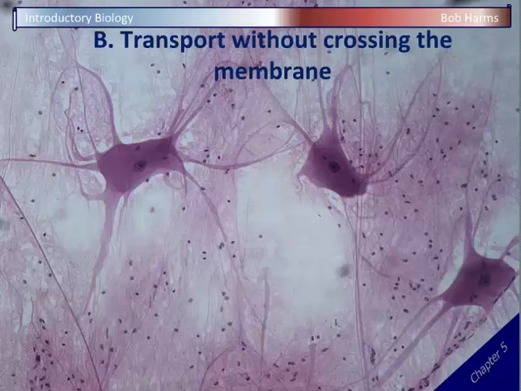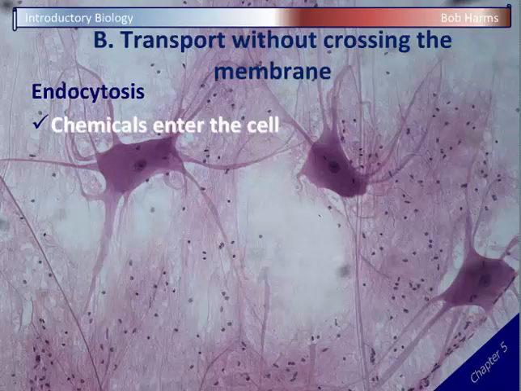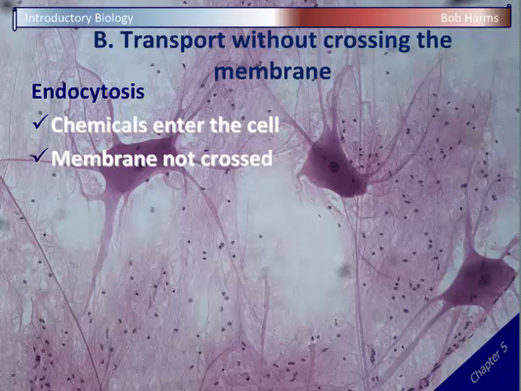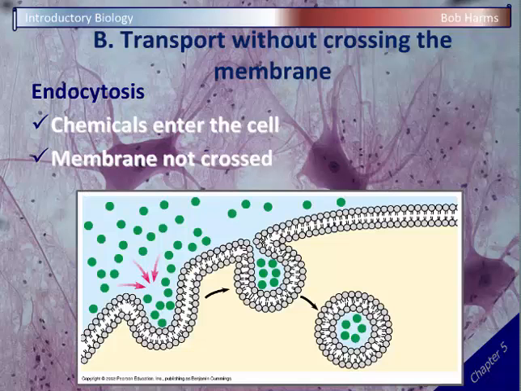And the opposite of exocytosis then would be endocytosis, when chemicals are going to enter the cell. And again, think endo, enter, and they're not going to cross the membrane. And again, this is basically just the opposite. If there's a lot of chemical outside that a cell needs to take in, it can form a little pit or dimple with the cytoskeleton. Once some of those chemicals bounce into the little dimple, then the cytoskeleton will pinch that dimple closed, and that chemical will be brought into the cell inside of a vacuole. And so again, the chemical goes from outside to in, never actually crosses the membrane.